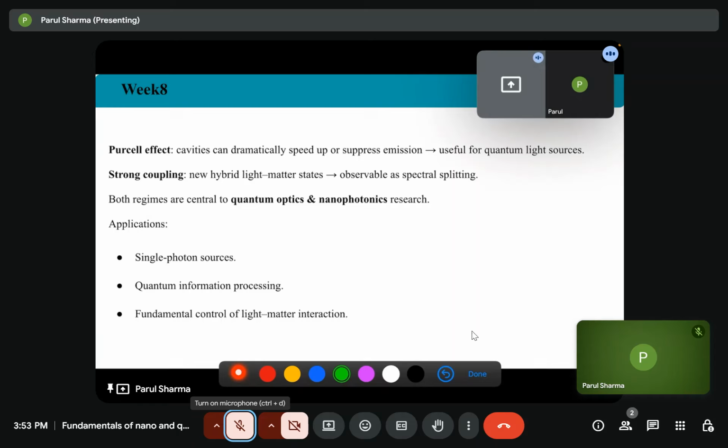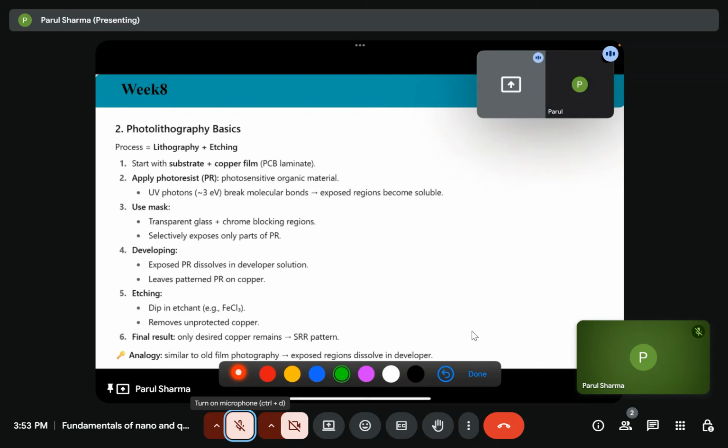In the application section, we can generate single photon sources, and we can use these for quantum information processing, and it is a fundamental control of light-matter interaction. So let's take a 10-minute break, then we will start with how these cavities are fabricated. We will discuss these things in detail.